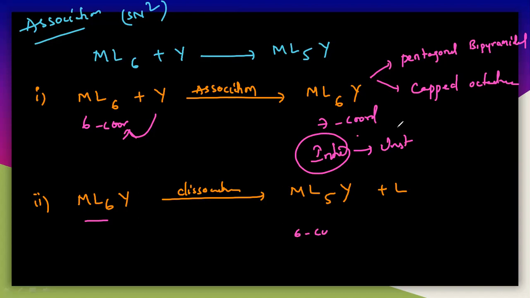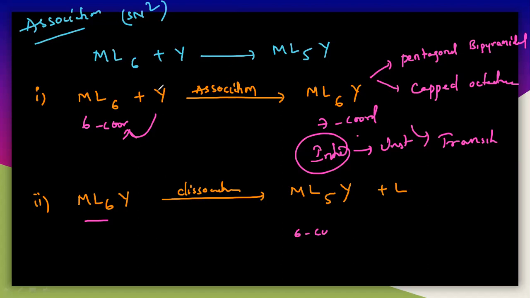Most of the time it will not exist for a long time. So generally it is called a transition state, because in some books it is given that there are no two steps for the SN2 reaction, there is only a single step. So what is the reason here?